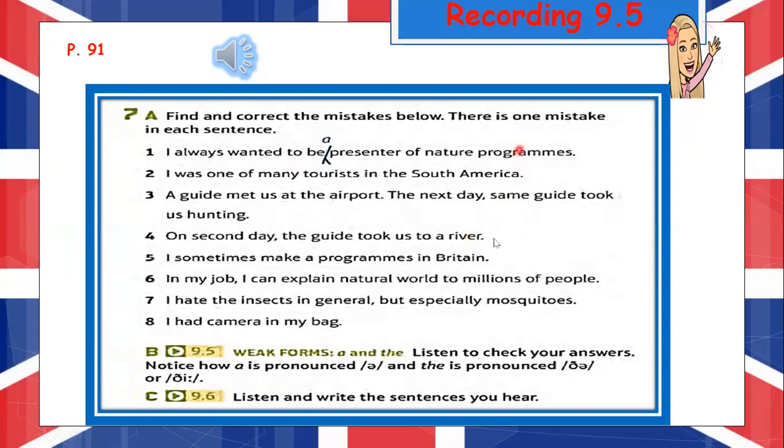4. On the second day, the guide took us to a river. 5. I sometimes make a program in Britain. 6. In my job, I can explain the natural world to millions of people. 7. I hate insects in general, but especially hate mosquitoes. 8. I had the camera in my bag.